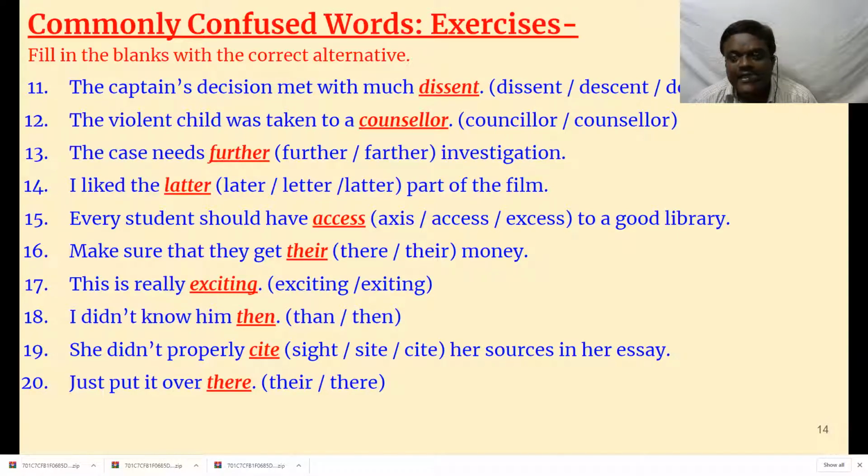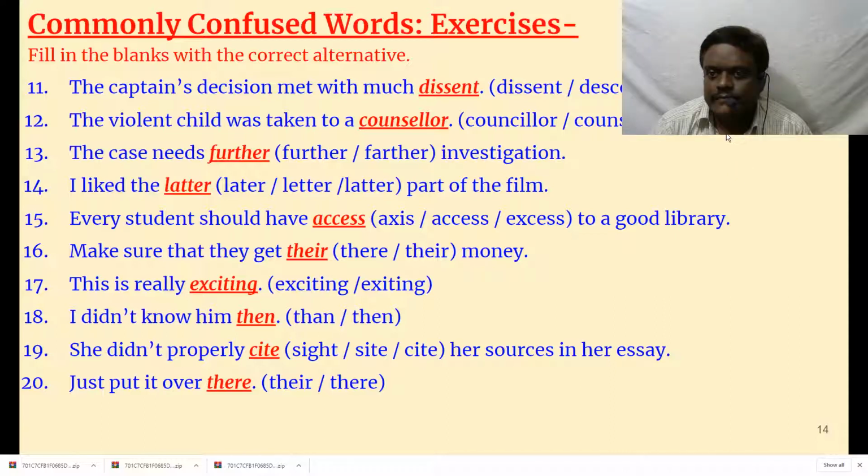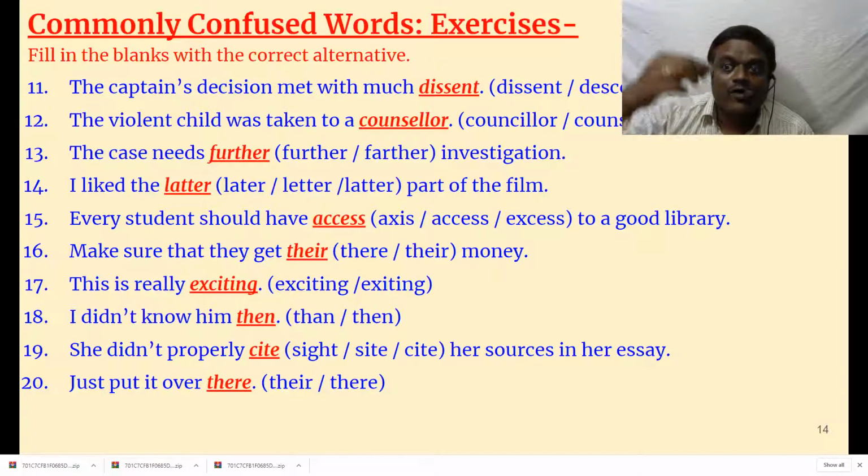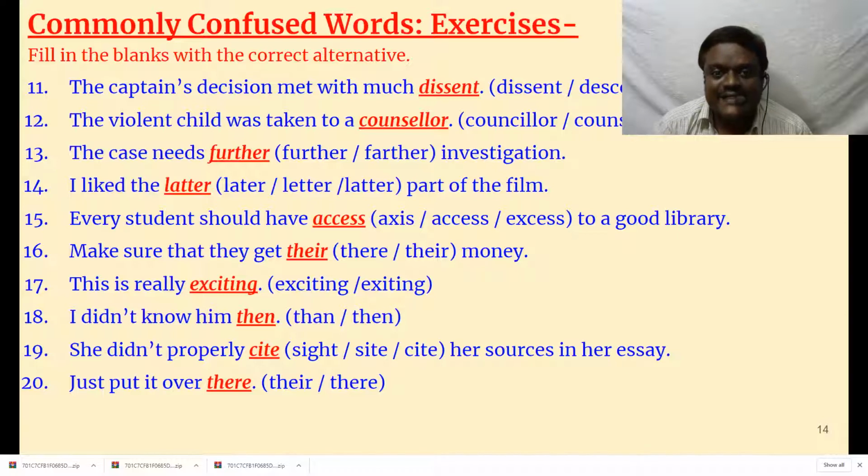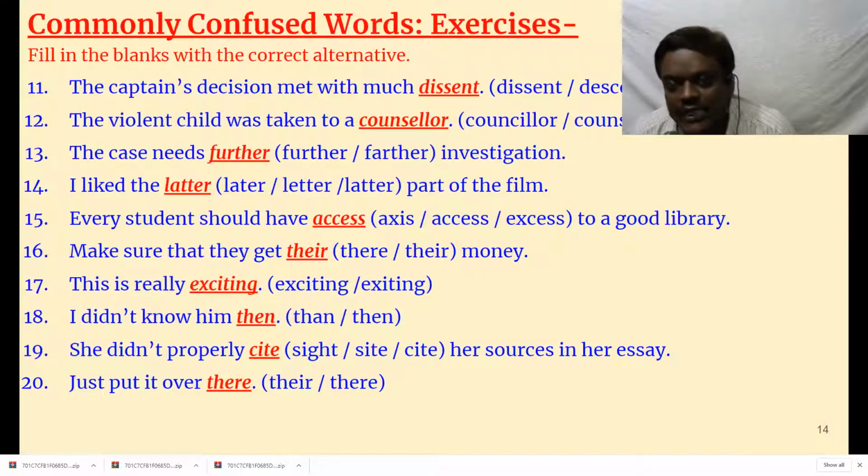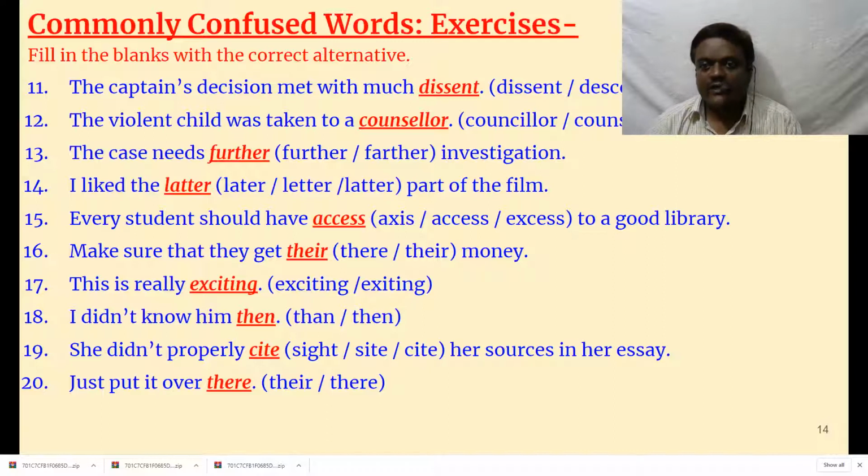Then later, L-A-T-T-E-R, latter. Every student should have access to a good library. Access means you should be able to reach that, you should be able to enter. That is access. So every student should have access to a good library, which means he should be allowed into a good library.